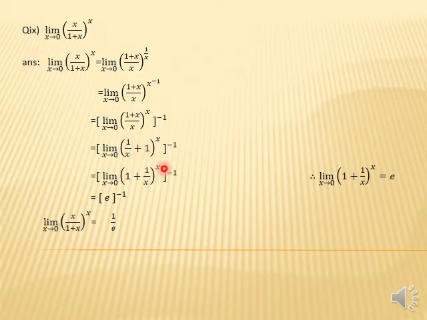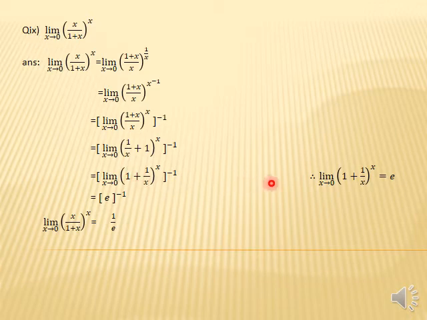Now, students, you can see that the term inside the bracket looks like this: limit x approaches 0, (1 plus 1 upon x) raised to the power x equals e. Now we arrange this term: we write 1 first, then plus 1 upon x, then the whole power x, and the whole power is equal to minus 1.